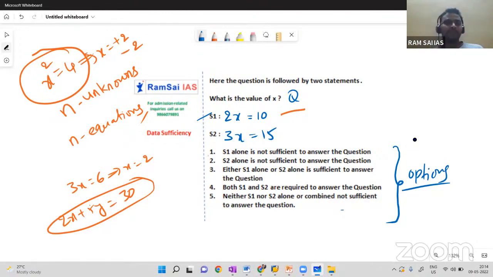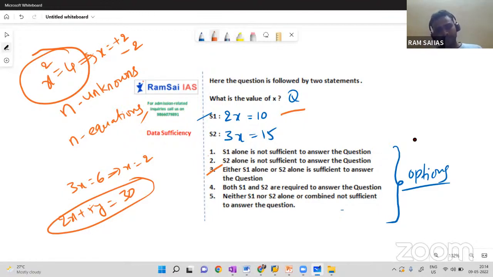X will be 5 only. And when you close statement 1 and try with statement 2 alone, 3x equal to 15, so x will be 5 only here as well. So statement 2 alone also sufficient. So if I was given statement 1 alone, I can solve this problem. Statement 2 alone, yes, I can solve this problem. Then I'll go with option 3. Are you getting?